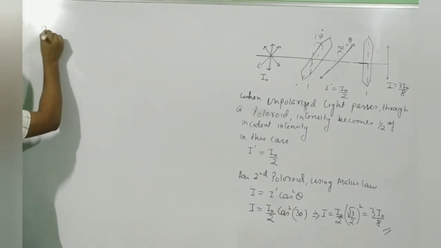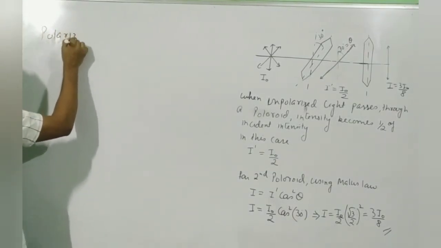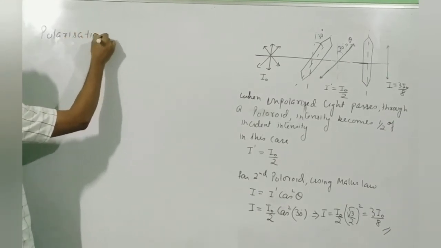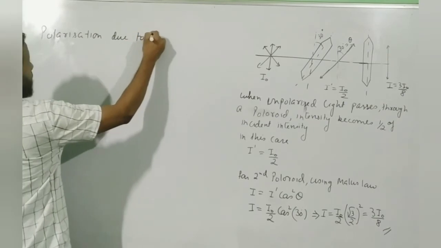So the last topic is polarization due to scattering.